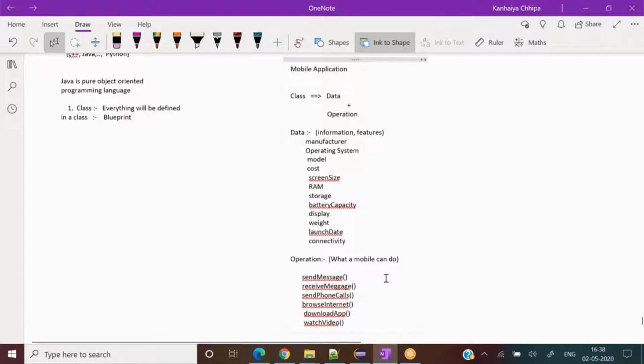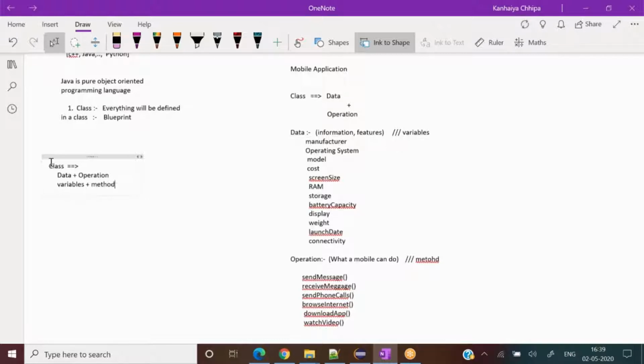If I say these data are variables in our programming language, and these operations are methods in our programming language, the functionality. So can I say a class is a bundle of two things? First, data plus operation, or in other words, variables plus functions or methods.